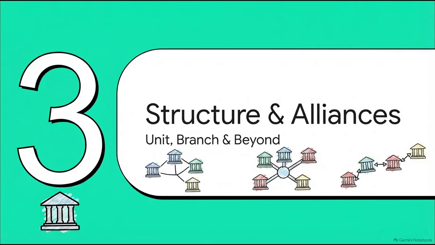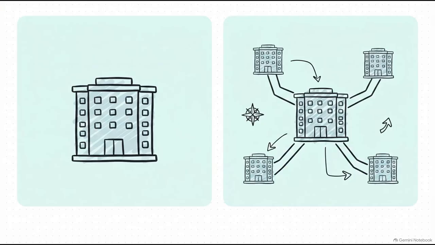All right, into Section 3, bank structure and alliances. We're going to cover unit, branch, group, and chain banking. So, when we evaluate structural types, we can clearly see exactly why branch banking totally dominates in places like Bangladesh. Picture a unit bank. It operates out of one single office in a specific area. If a localized disaster hits that one spot, boom, that bank faces an intense liquidity crisis.